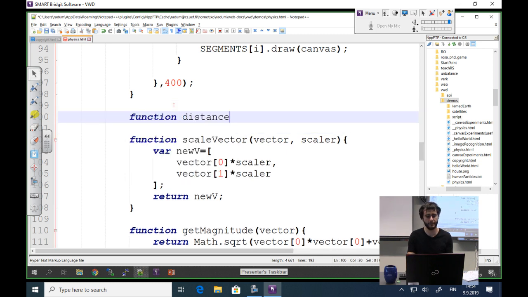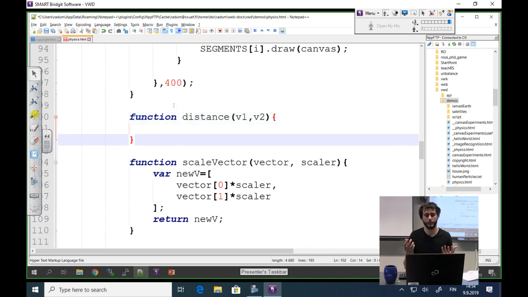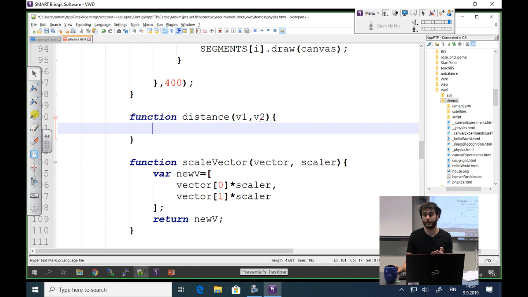So function distance v1, v2. And here I'm going to say two things. You can either treat the vectors as points, because that's how we are defining them. We consider the tip of the vector and consider that the origin is in the 0, 0 coordinate.